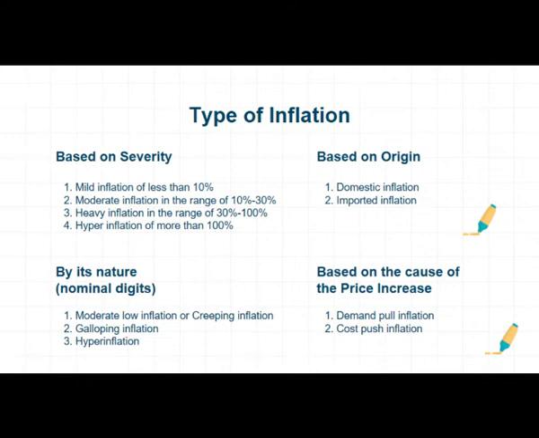The types of inflation. 1. Based on severity. First, mild inflation of less than 10%. Second, moderate inflation in the range of 10% until 30%. Third, heavy inflation in the range of 30% until 100%. Fourth, hyperinflation of more than 100%. 2. Based on the cause of the price increase.